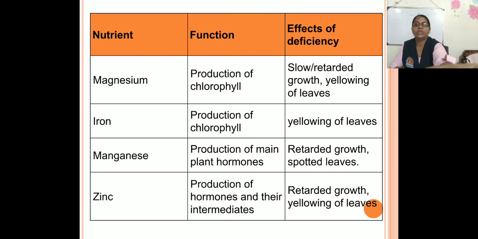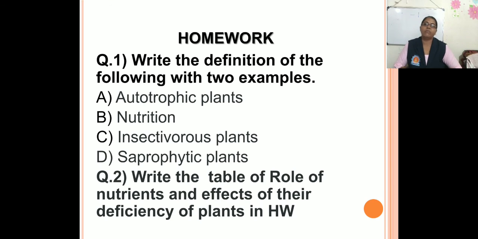Now write down your homework. What is your homework? Write the definition of the following with 2 examples of each. First one is A, autotrophic plants, B, nutrition, C, insectivorous plants, and D, saprophytic plants.